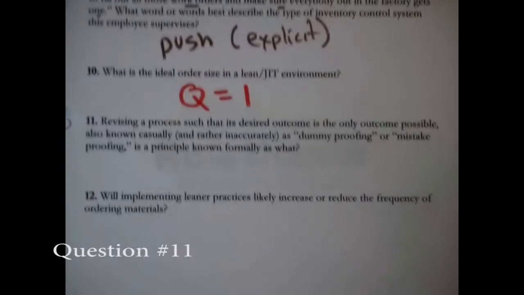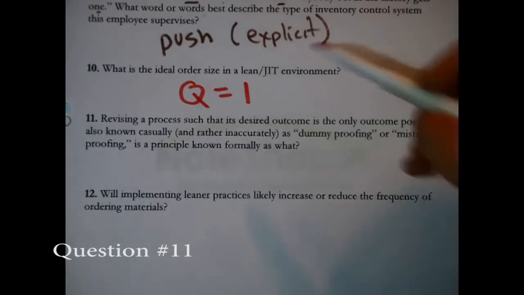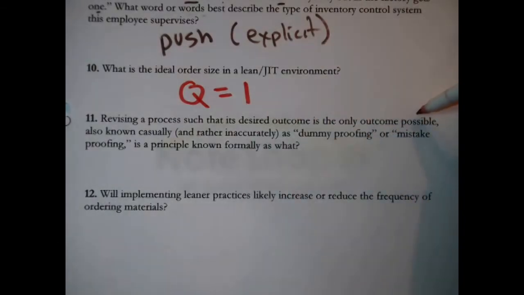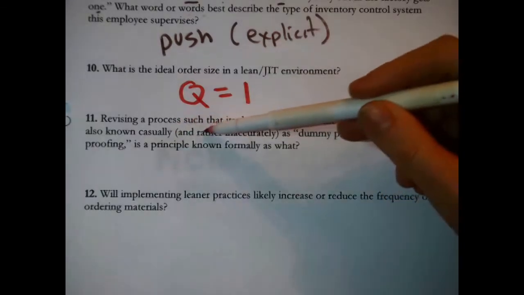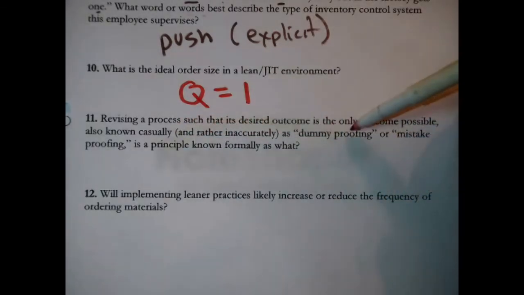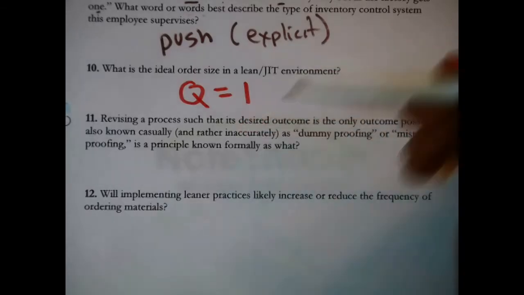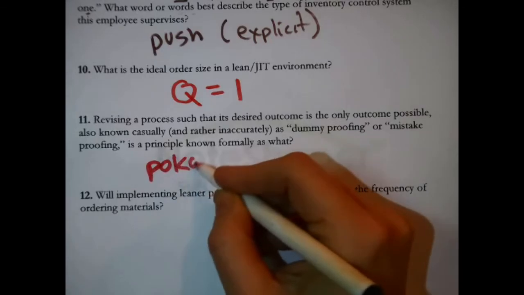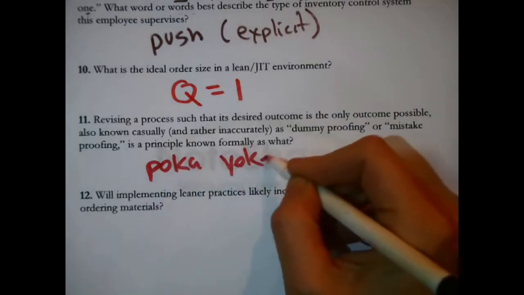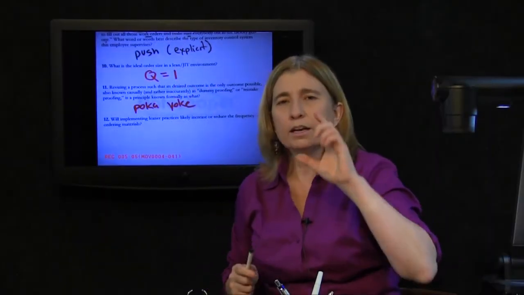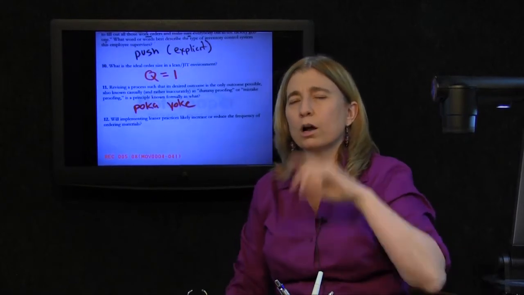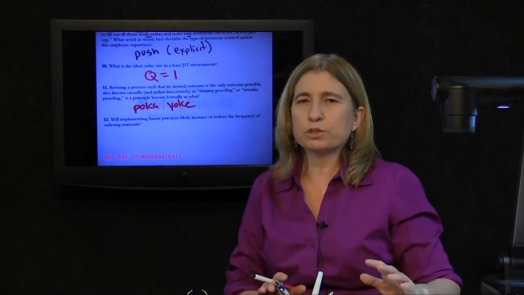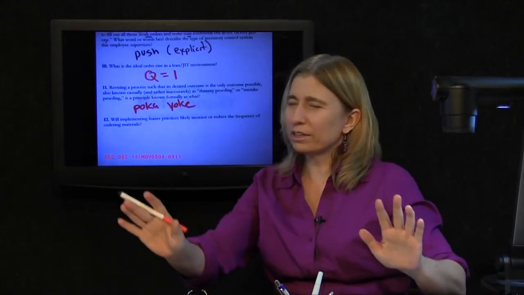All right, next question. Revising a process such that the desired outcome is the only outcome possible, also known casually and rather inaccurately as dummy proofing or mistake proofing, is a principle known formally as what? Poka-yoke. That is the official term for making the desired outcome inevitable. Setting yourself up so that what you want is the only thing that can happen.